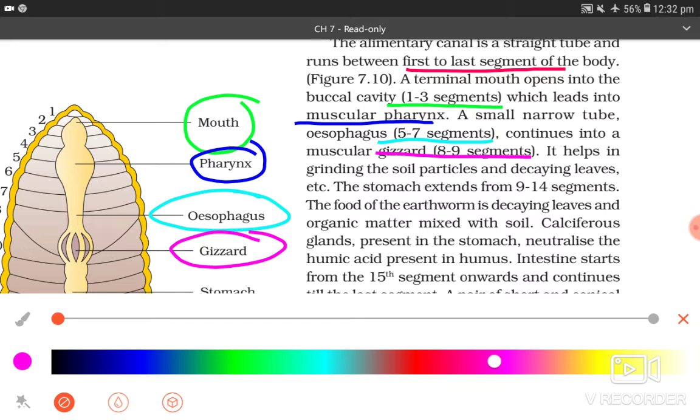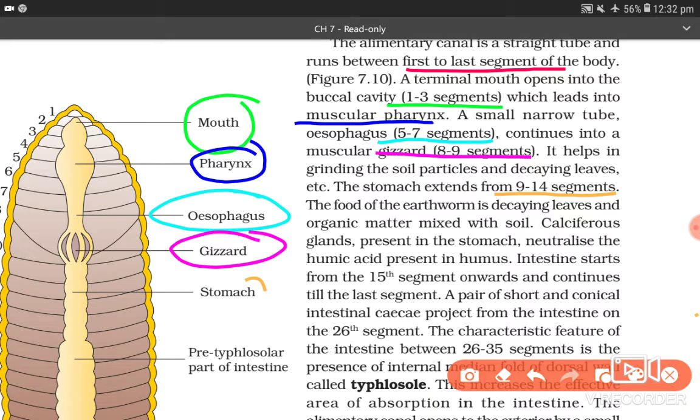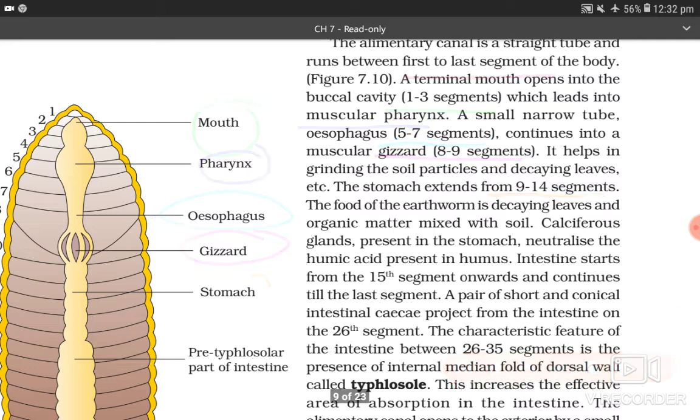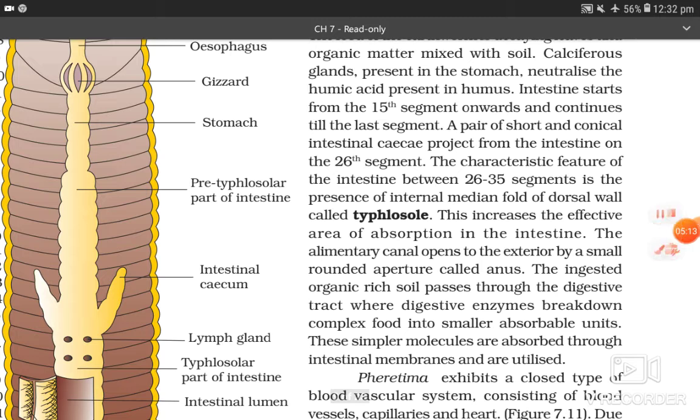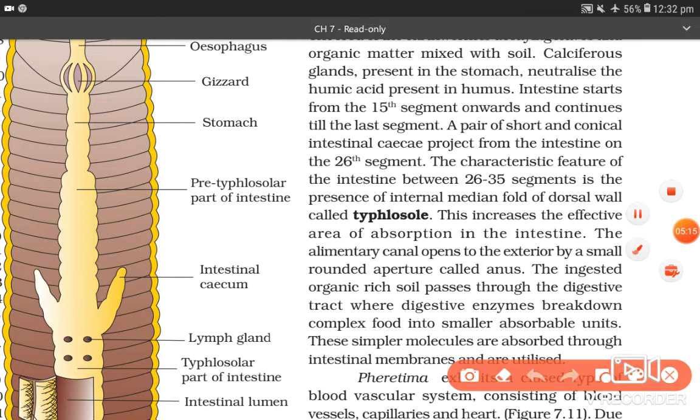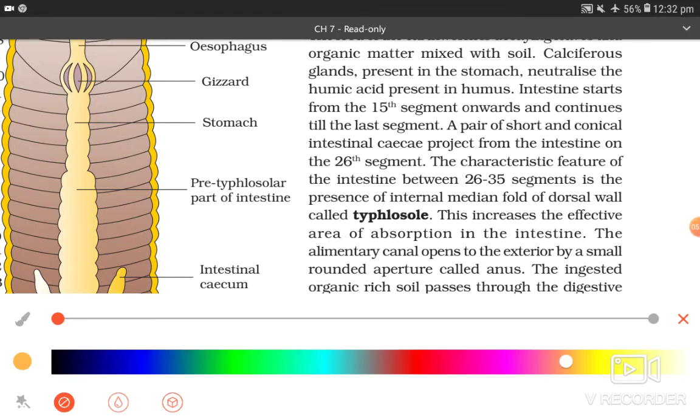The stomach extends from the ninth to 14th segment. The food of earthworm is decaying leaves and organic matter mixed with soil. Calciferous glands present in the stomach neutralize the humic acid present in humus. Intestine starts from the 15th segment onwards and continues till the last segment. A pair of short and conical intestinal ceca project from the intestine on the 26th segment.